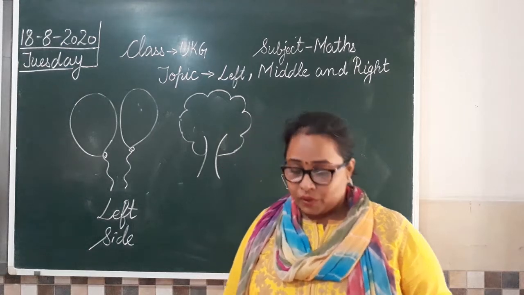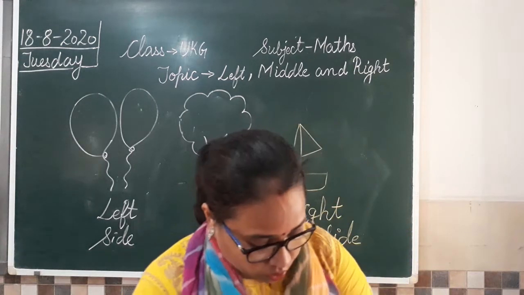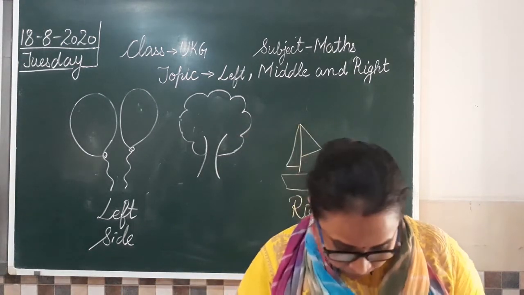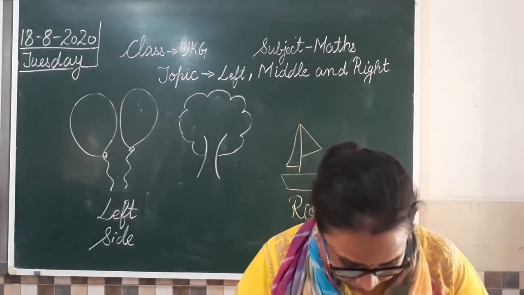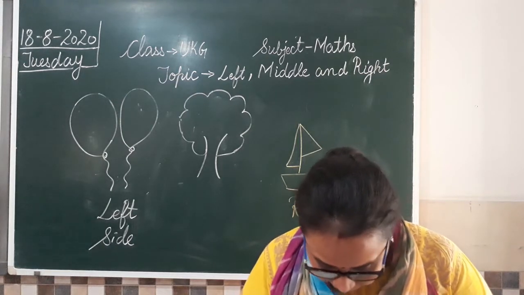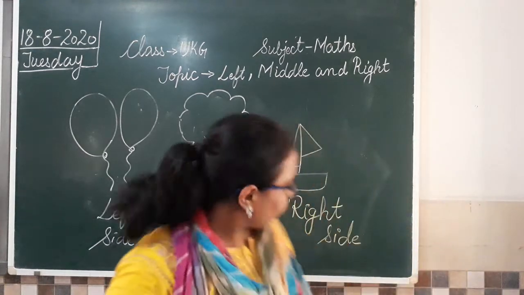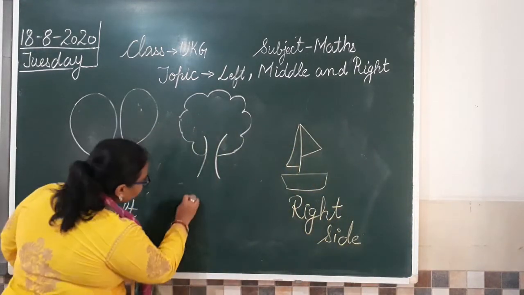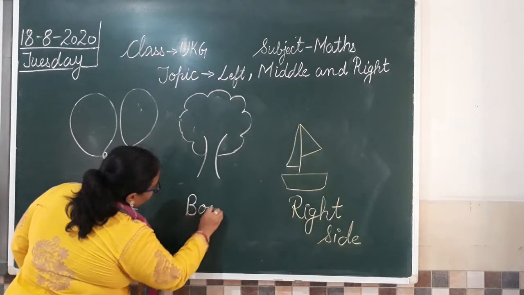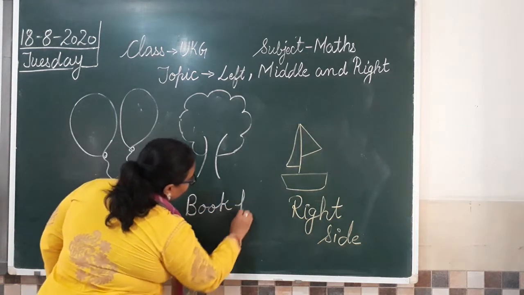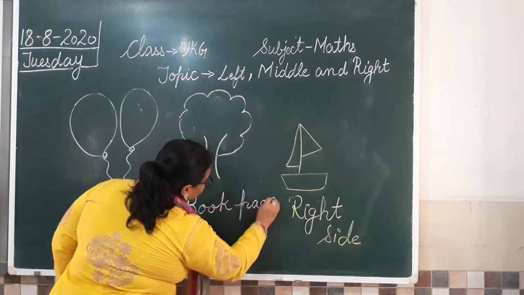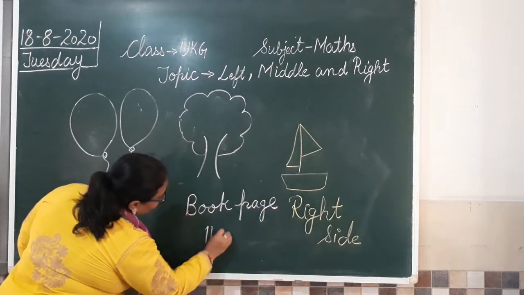Understood all? Okay, now moving towards our today's work in the book. So in the book, please open page number 110. Sorry, 110, not 108. So I'll just write book page number 110.